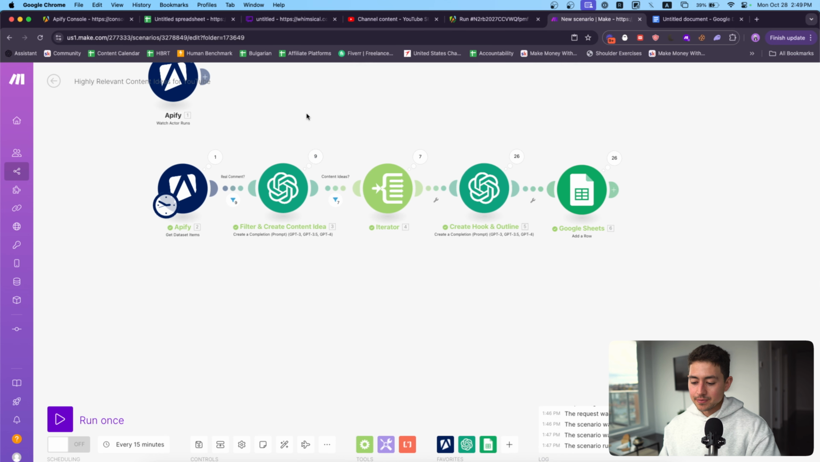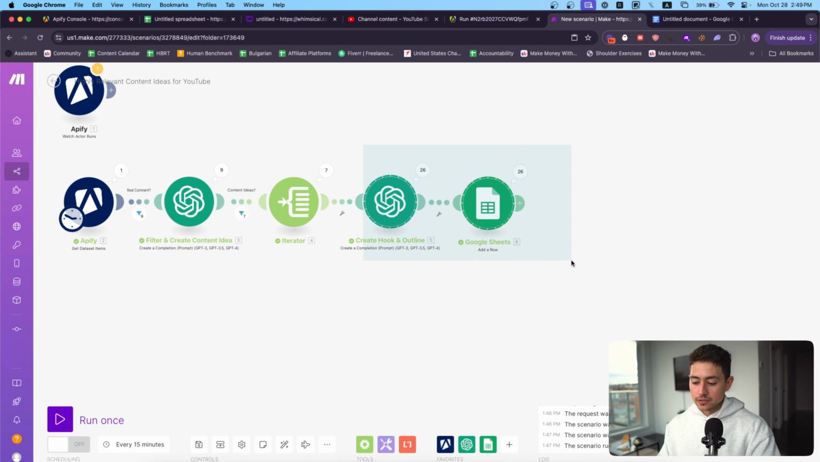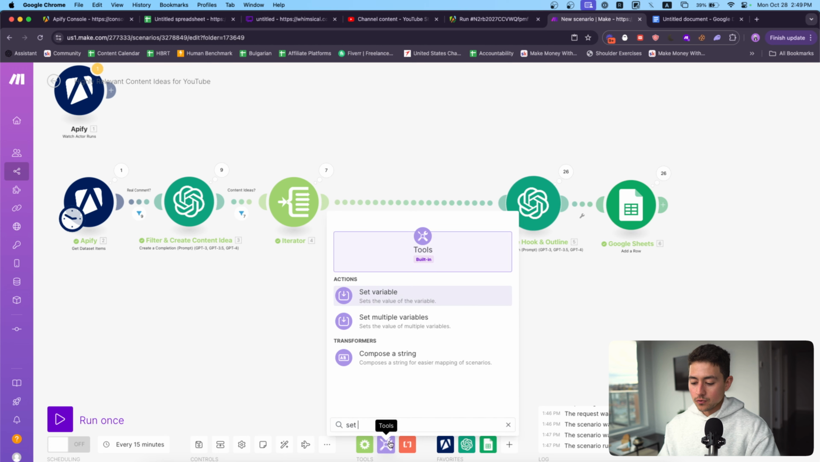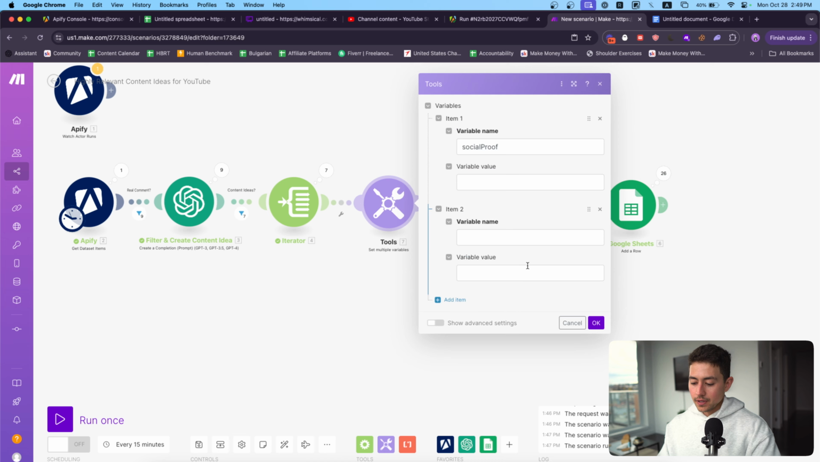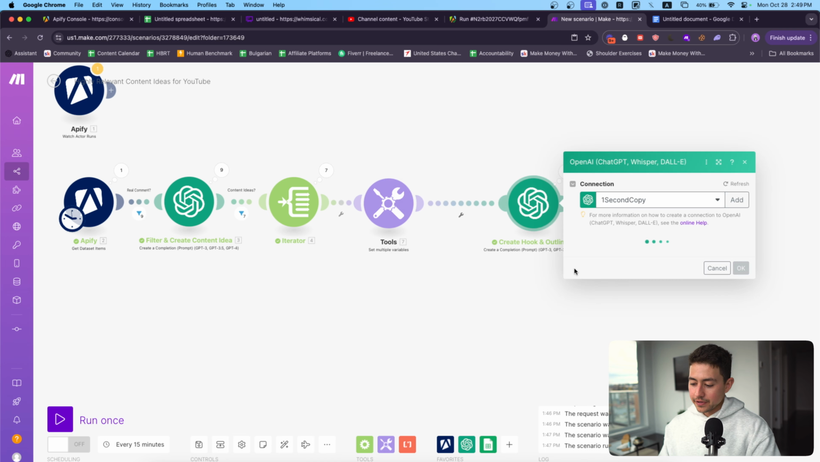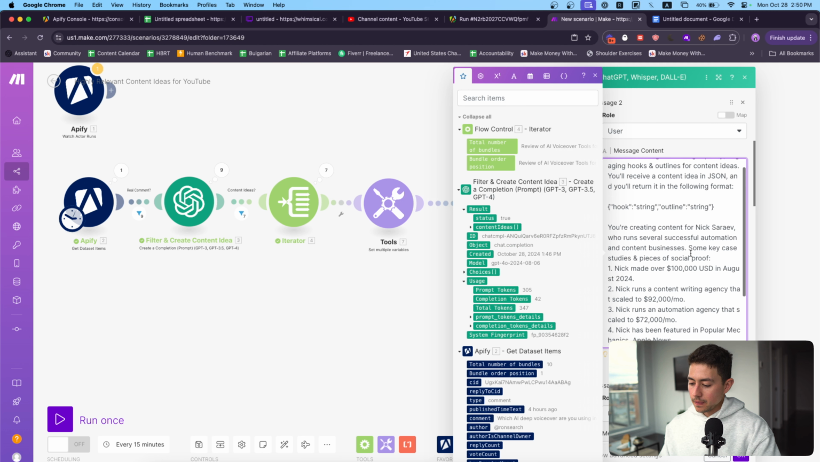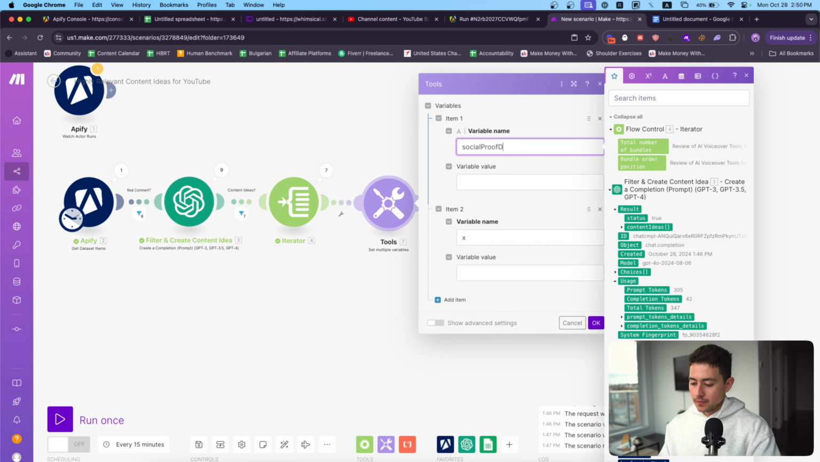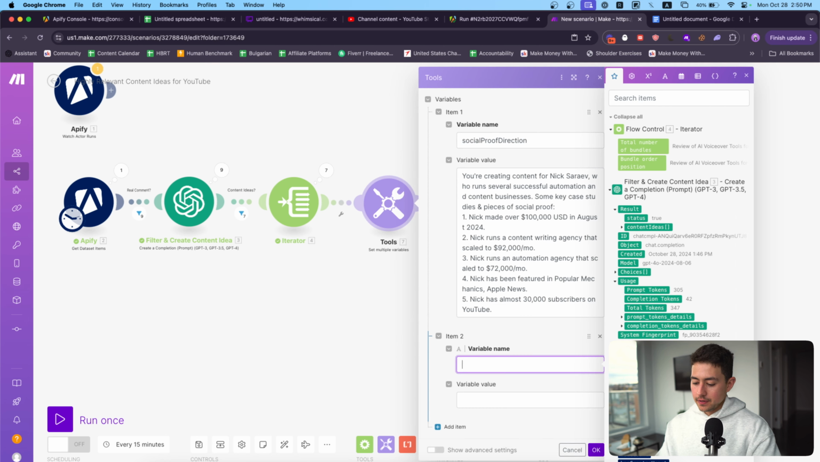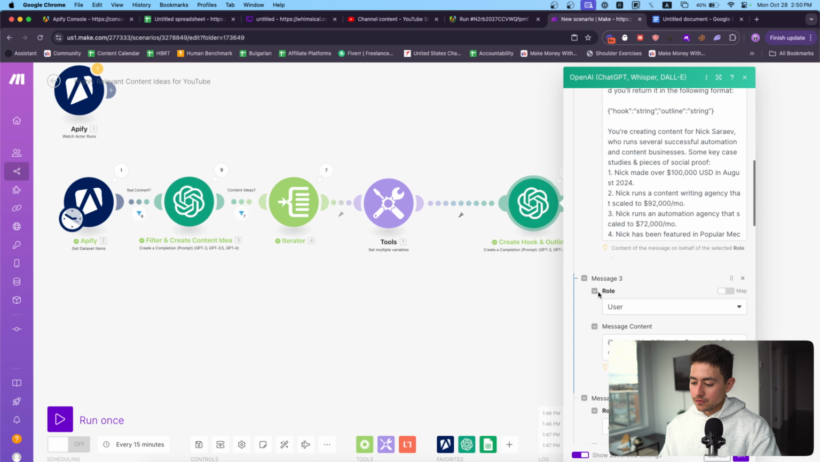So what I'm going to do here is I'm going to save this blueprint. The one thing that I'm going to do that's different is I'm actually going to add one additional step. I'm going to add a set variables module here for you guys. The idea being that you will put your social proof. And one more thing here. We'll do social proof here. We'll say social proof direction. Then down here, we'll say tone of voice direction. And what you're going to do as well is you're just going to put in whatever the tone of voice that you want is.